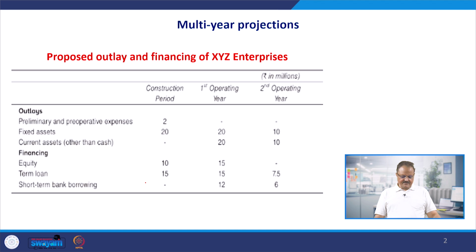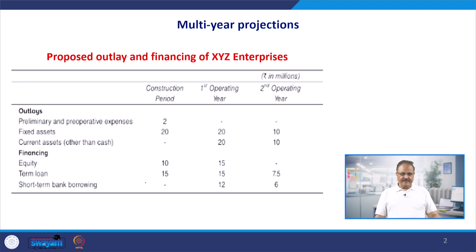In the previous class, we talked about certain projections. We calculated that if you are given information about the current year, that is year n, and some information about the n plus 1 year, then how to project the remaining information for the n plus 1 year. We were given the balance sheet for the current year and the income statement for the ensuing year, the next year, n plus 1.